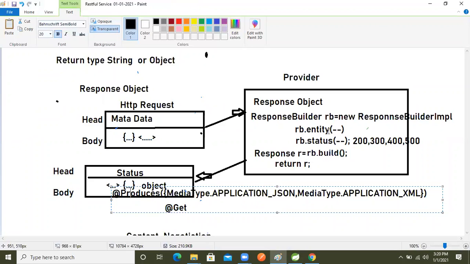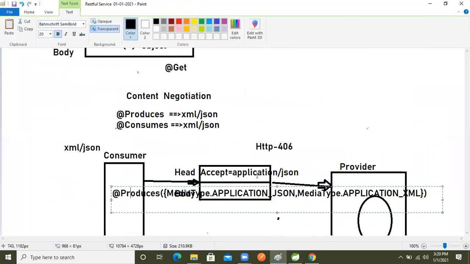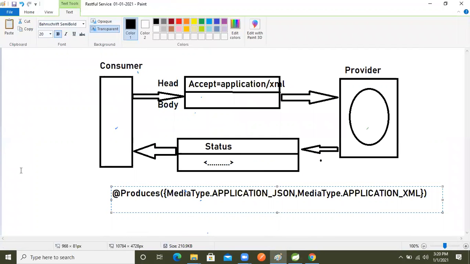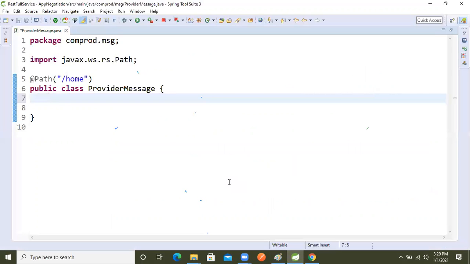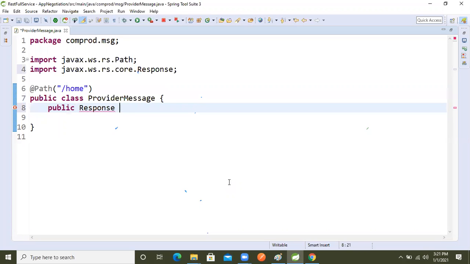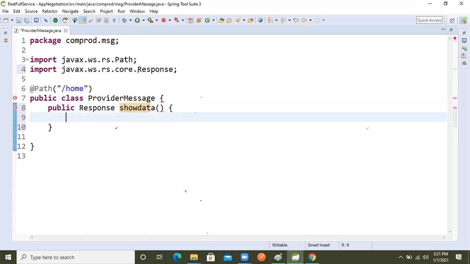So I'm going to pass an object this time, okay? Now again we will create one public Response getData method, where I'm returning null only, after writing all the required logic. After then I will return that object.